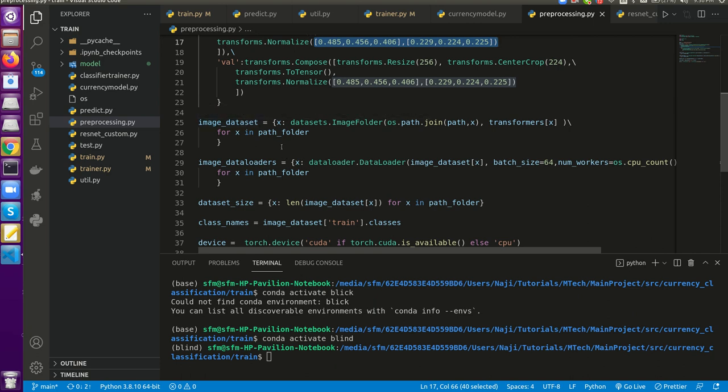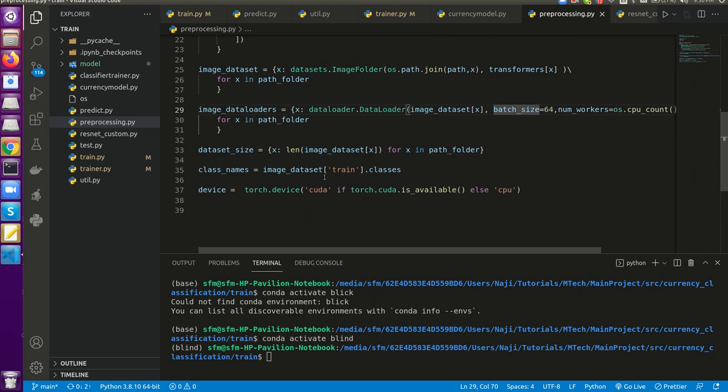So basically we are loading both the training and the validation data sets, and we are using data loaders, and we set the batch size to 24 and the number of workers to our CPU count. And here we are checking the data set size, and we are taking the class names. Okay, so the class names are similar to the folder names.